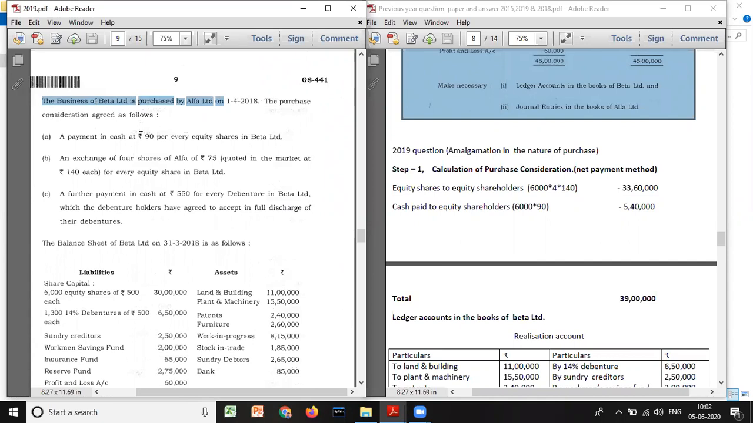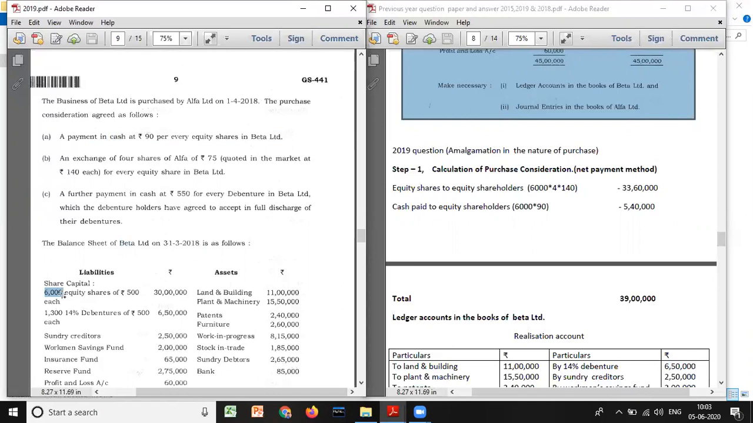The purchase consideration is agreed as follows. They have given the purchase consideration. What have they given? A payment in cash at rupees 90 per every equity share in Beta Limited. So look at here. This is the balance sheet of Beta Limited as on 31st March 2018. So how many shares do we have? 6,000 shares. For every one share, Alpha Limited will be paying 90 rupees for equity shares. Please remember.